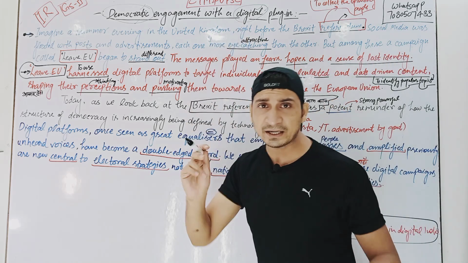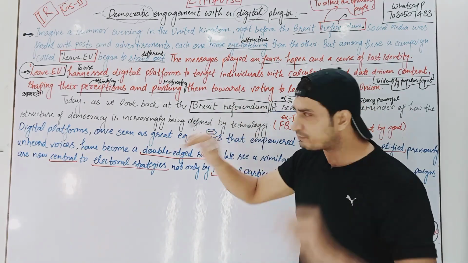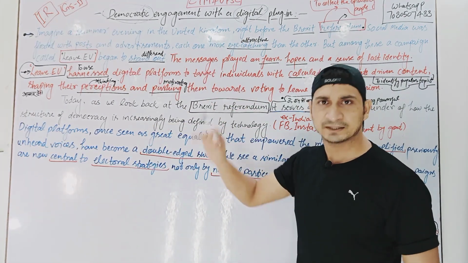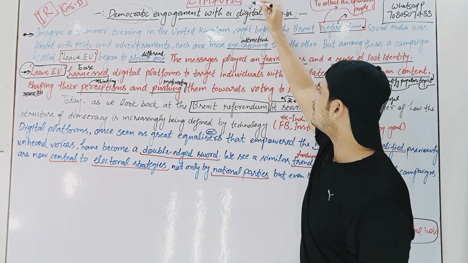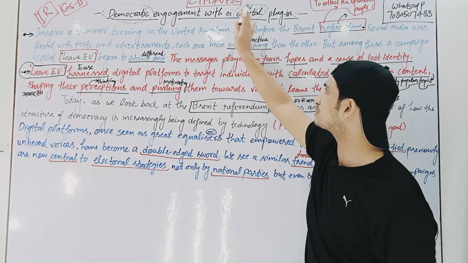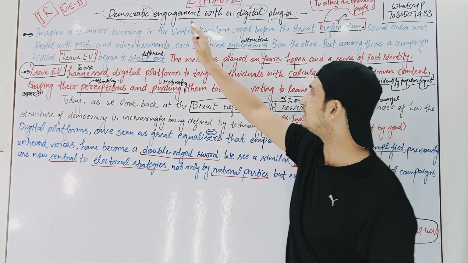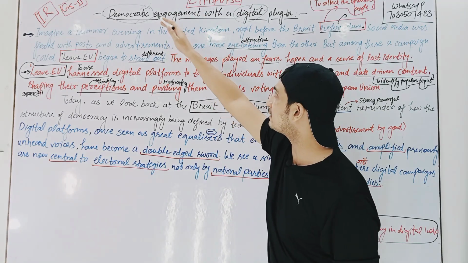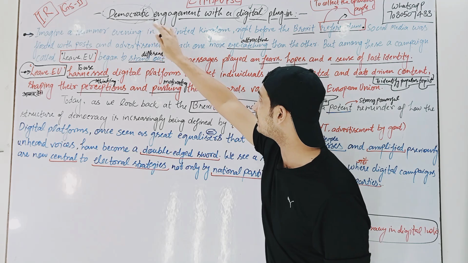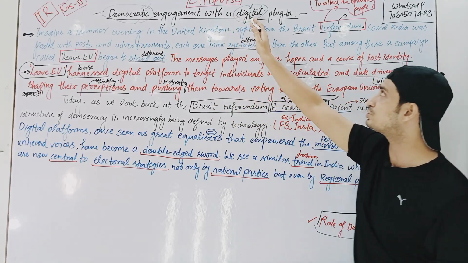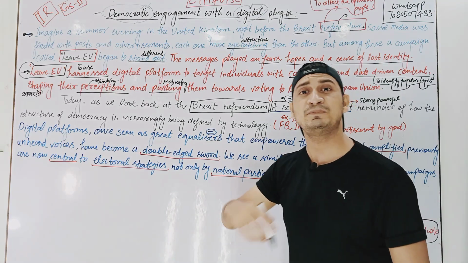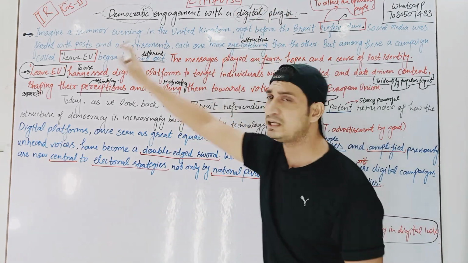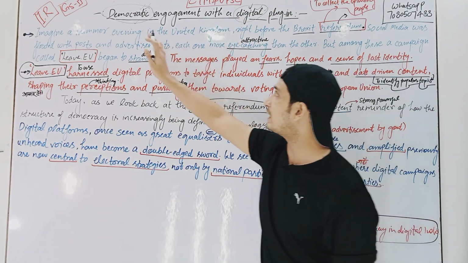So that means you can now relate that there would be something in this particular editorial related with the digital or democracy. Some kind of relationship is there, right? So here is the engagement, right? So you can replace this word, you can write democratic relationship with a digital plugin, right? So now, without knowing the meaning, without knowing the vocabulary, without knowing the word meaning, everything, you are able to understand.